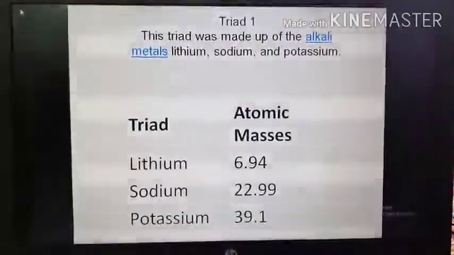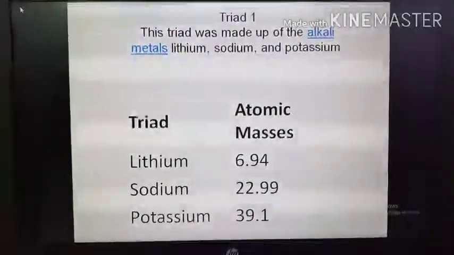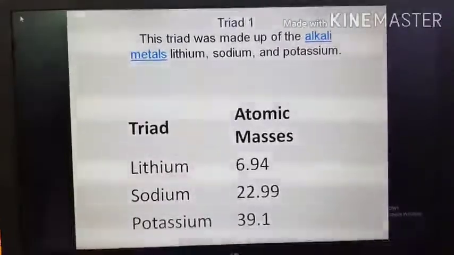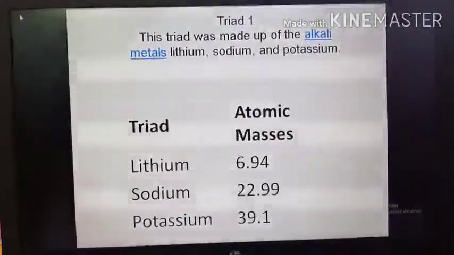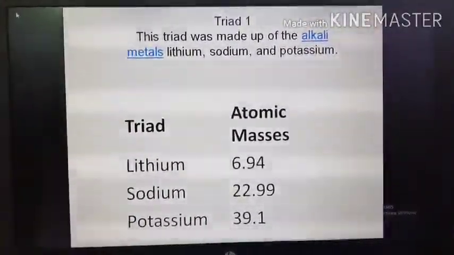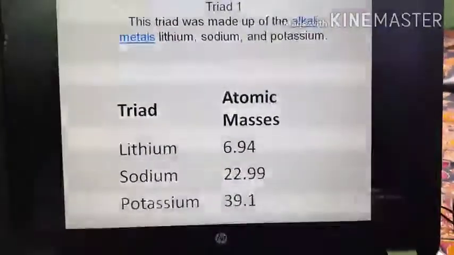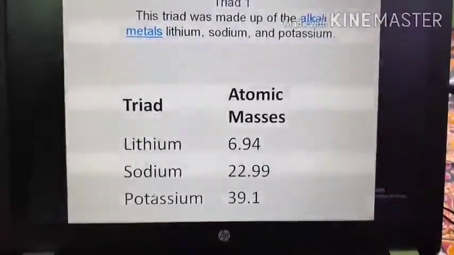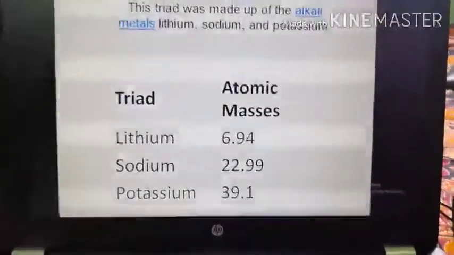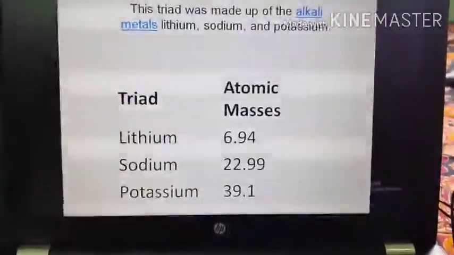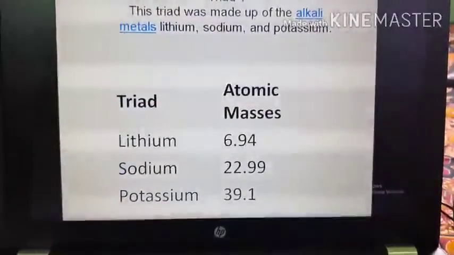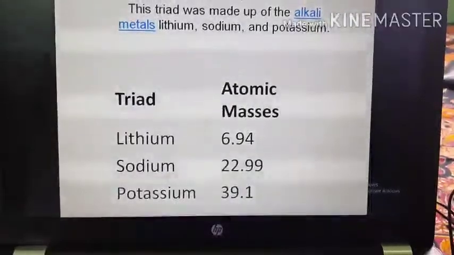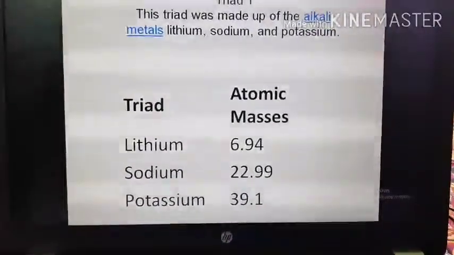Here it is given, triad 1. A triad means a group of 3 elements. This triad was made up of the alkali metals lithium, sodium and potassium. See here, in this triad, lithium, sodium and potassium are arranged in order of their increasing atomic masses: lithium 6.94, almost 7, sodium 22.99, almost 23, and potassium 39.1, almost 39.